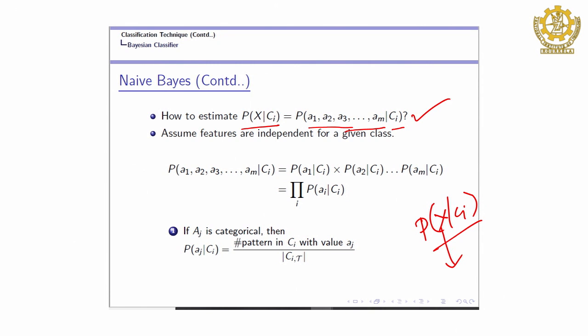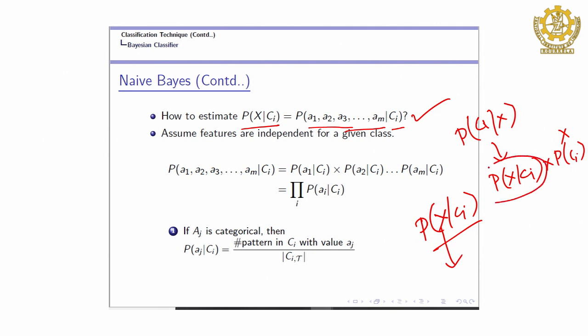We are going slowly. Initially it was the probability of class C 1, or let us say C I, given X, and from here we said there is no need to compute the denominator. So, we will concentrate only on the probability of X given C I into the probability of C I. We said this is very easy: you count the number of training samples in the data set that belong to that particular class. Now, we are concentrating here. So, what is X?